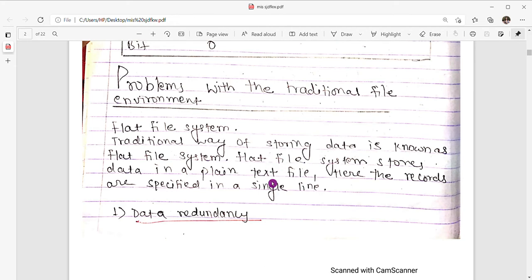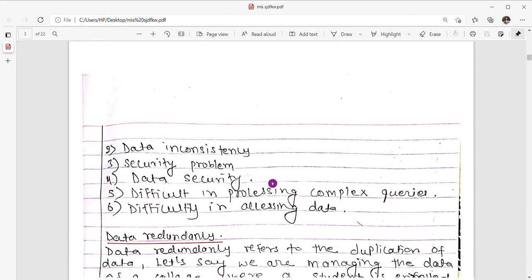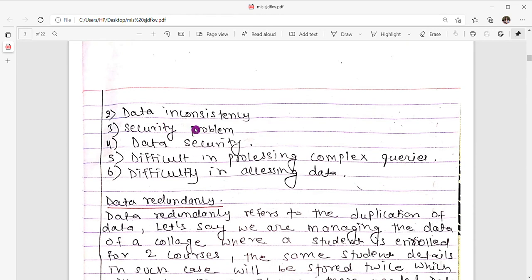They are: first one is data redundancy. Second one is data inconsistency. Third one is security problem. Fourth one is data security. Fifth one is difficulty in processing complex queries. Sixth one is difficulty in accessing data.